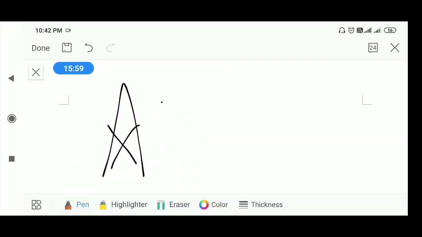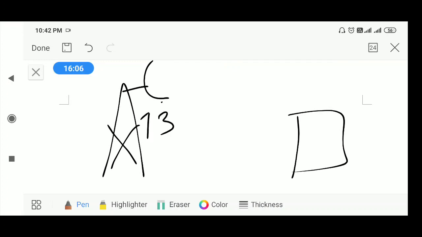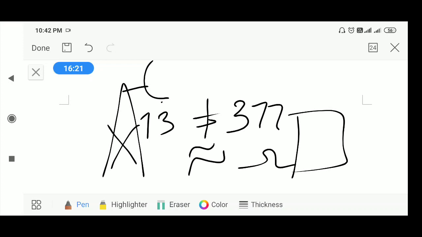This is the receiver, this is an antenna. Its resistance is 73 ohms, and the free space resistance is 377 ohms, which are not equal. Hence you require a special antenna whose impedance is approximately equal to 377 ohms.